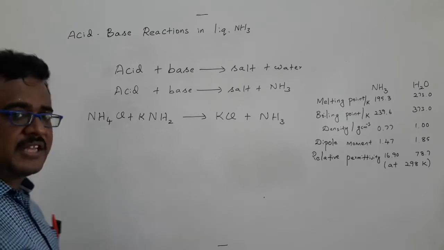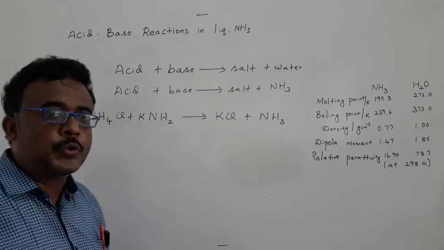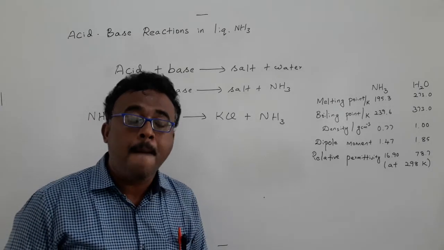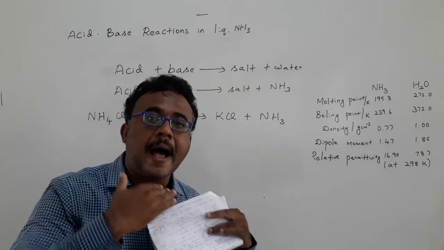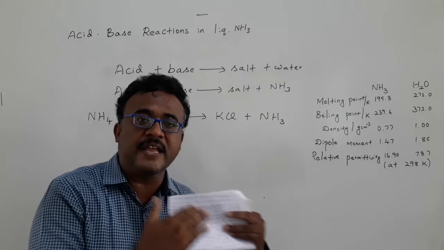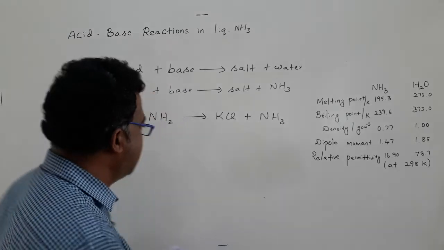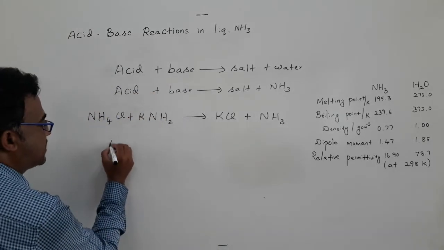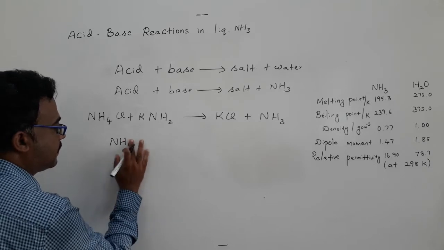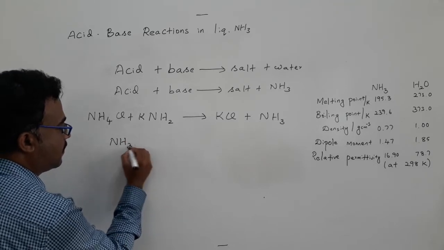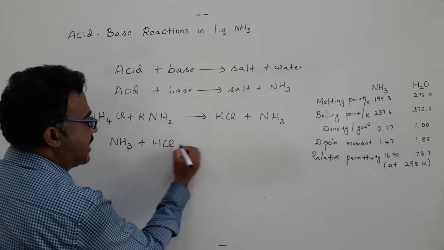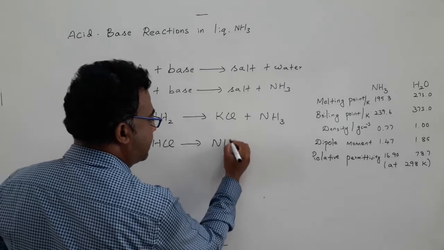Another interesting thing is that if we use ammonia as a solvent, most acids are leveled up. It is a kind of leveling effect we can see in ammonia as a solvent. Ammonia, if we dissolve it in HCl, gives ammonium chloride.